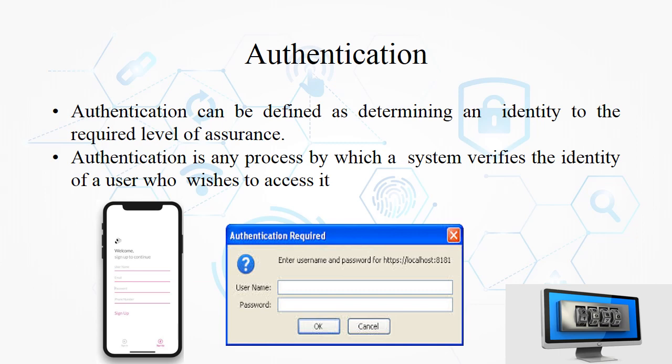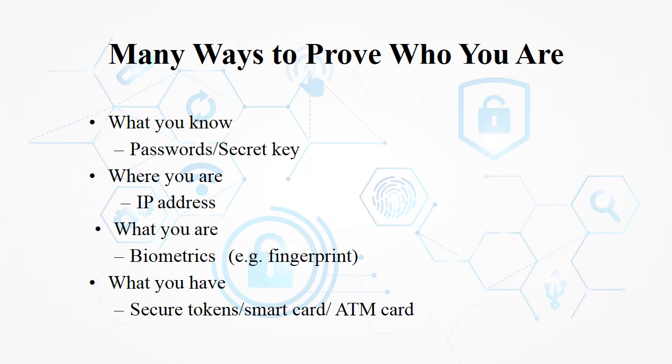Suppose you have to prove that you are the authorized person. Like when you apply any password to your system, you have to enter the correct username and password to log into the system. Then the access will be granted, otherwise it will be denied. There are many ways to prove who you are. The first one is what you know: your passwords, your secret key. Then where you are: your IP address or the unique name of your computer.